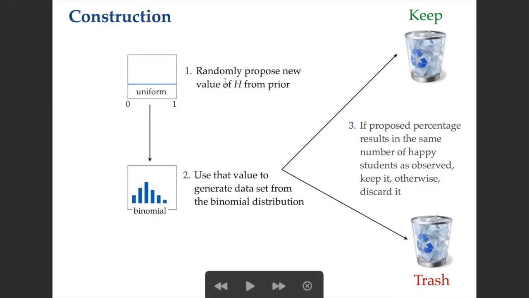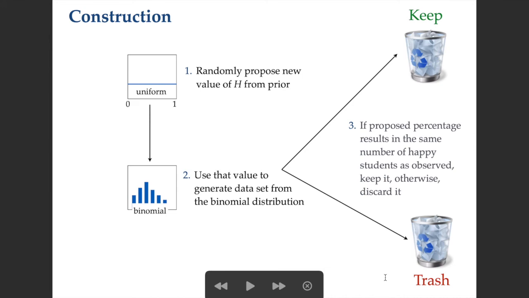Here's another way to visualize this. We have our prior as a uniform distribution between 0 and 1. We're going to randomly propose a new value of h, our probability that students are happy, from the prior. That's going to be the input of our binomial distribution. So we're going to use that value to generate a data set from the binomial distribution. This data set has the same characteristics as our observed data set, so it's the same sample size. Then, if the proposed percentage results in the same number of happy students as the observed, we keep it. We're going to put it over here in this bin. Otherwise, we discard it, so we can put it in the trash.